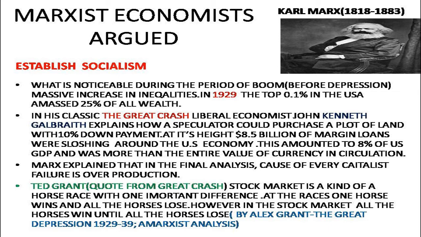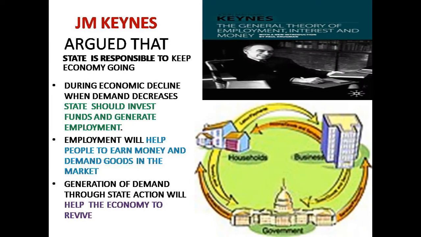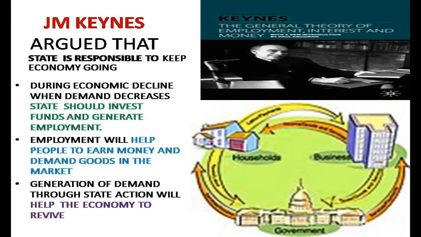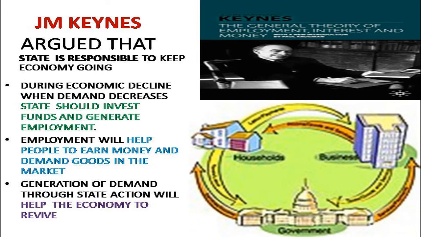On the other hand, you see two economists we have been discussing, Marxist and capitalist. J.M. Keynes, a great economist from Great Britain, said the state or government is responsible to keep the economy going. If the economy has to go, who has to play a role there?